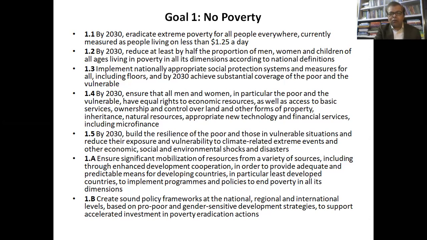Yes, removal of poverty or eradication of poverty was also a target of the Millennium Development Goals. And again, this problem is persisting, right? Then there are several other targets related to this. So you can go through, but the core argument here is to address the problem of poverty, eradication of poverty.